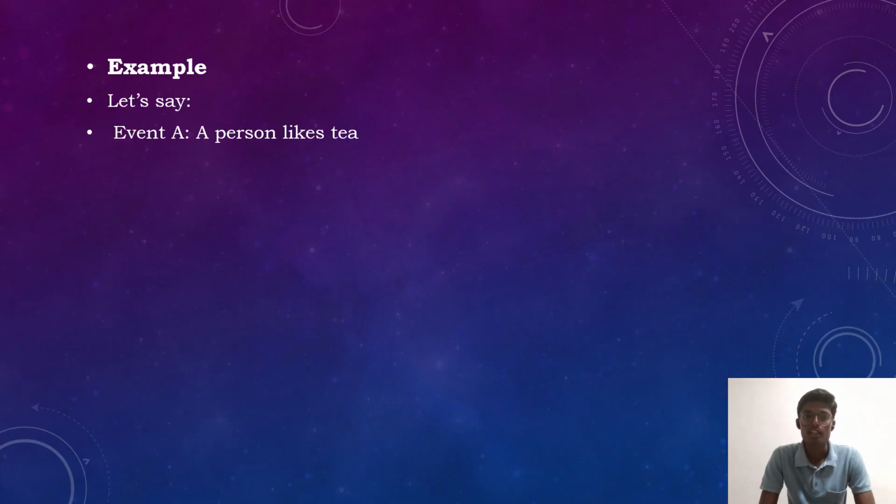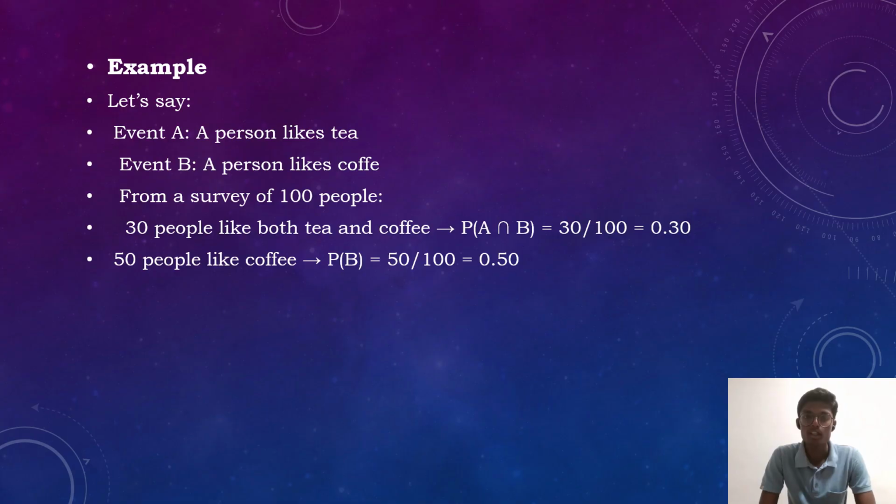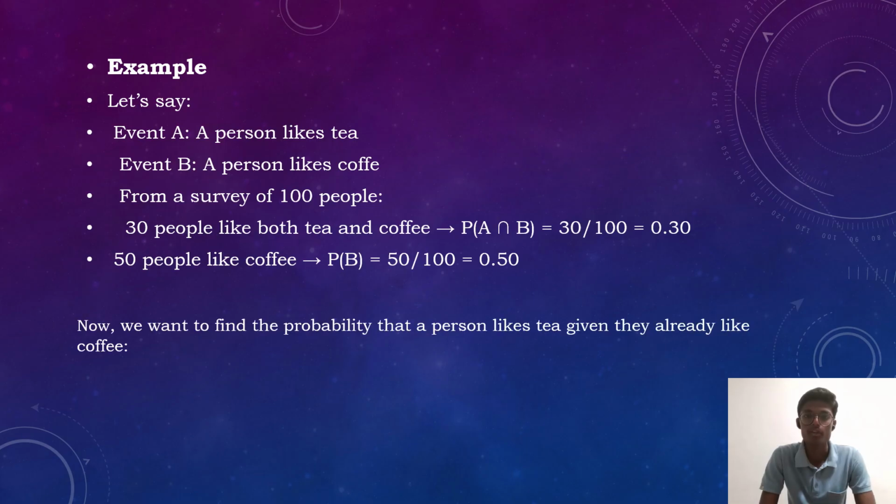Next, example. Let event A be a person likes tea. Let event B be a person likes coffee, and from a survey of a number of people, 30 people like both tea and coffee. P of A intersection B is equal to 30 by 100, equal to 0.30. Next, 50 people like coffee. P of B is equal to 50 by 100, equal to 0.50.